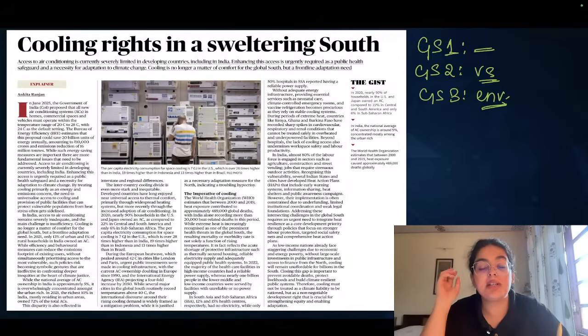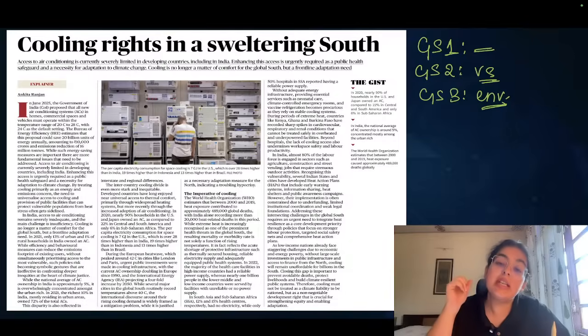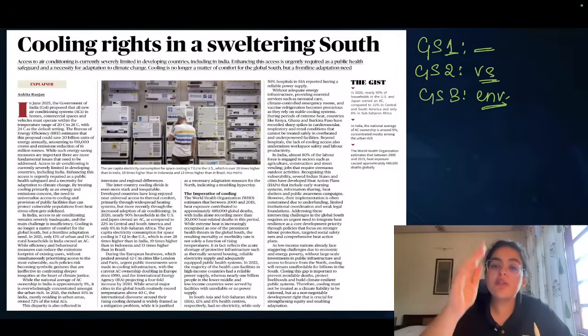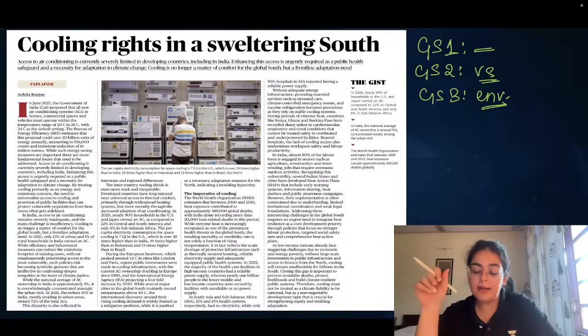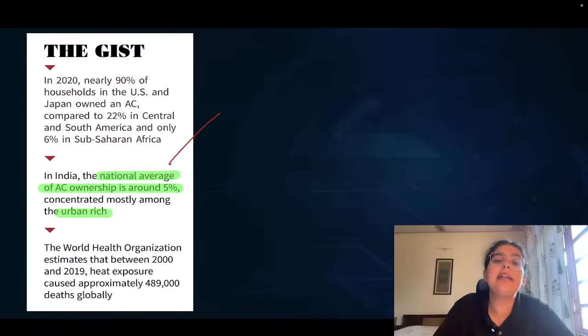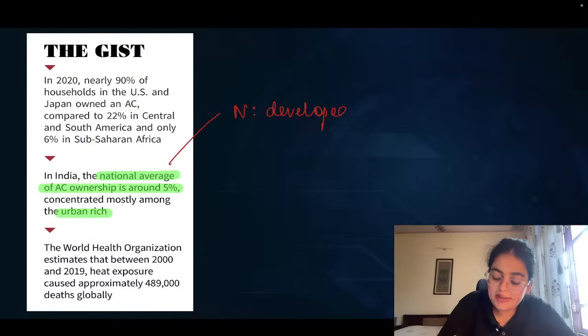on different people differently. That means even though there is climate change, even though there is global warming, it does not impact a person sitting in an AC room, that means the developed north, as compared to a laborer working in the MGNREGA scheme in the developing south, for example, in the developing country. So it is important from all these perspectives. Let's understand the motive of this article. The gist of this article is talking about the disparity between developed countries and developing countries. So the global north means developed countries, while the global south represents the developing countries.